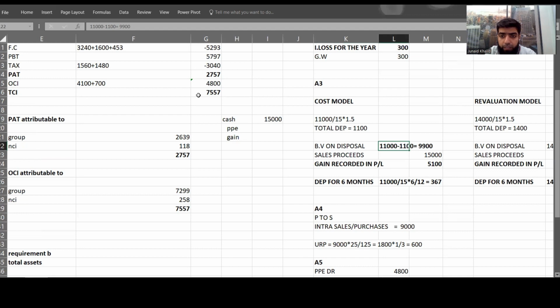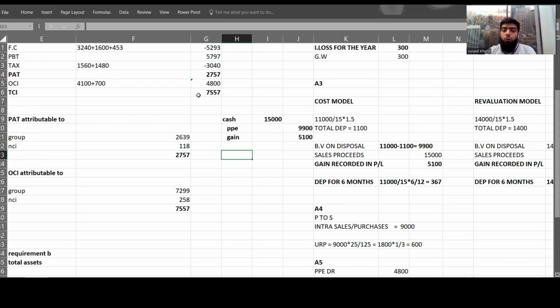It means the property, plant and equipment have been credited by the subsidiary company by 9,900. Okay, and the gain that was recorded by the subsidiary company is 5,100, and that makes you around 15,000. It means that the entry has already been recorded in the accounts of a subsidiary company. Please try to understand this one.